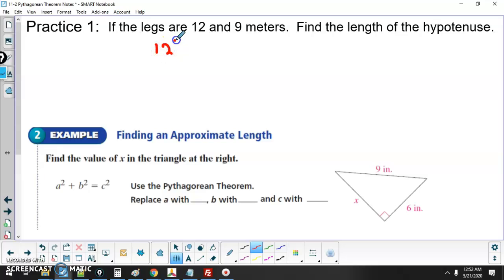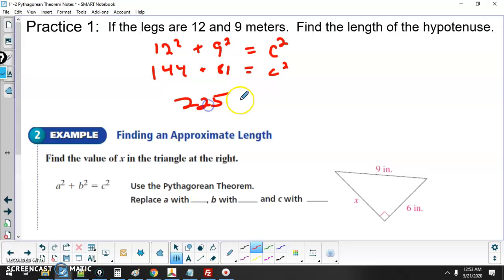So you have 12 squared plus 9 squared. Remember, A squared plus B squared equals C squared. 12 squared is 144. 9 squared is 81. That's equal to C squared. You add these two together, you get, let's see, 225, I believe.